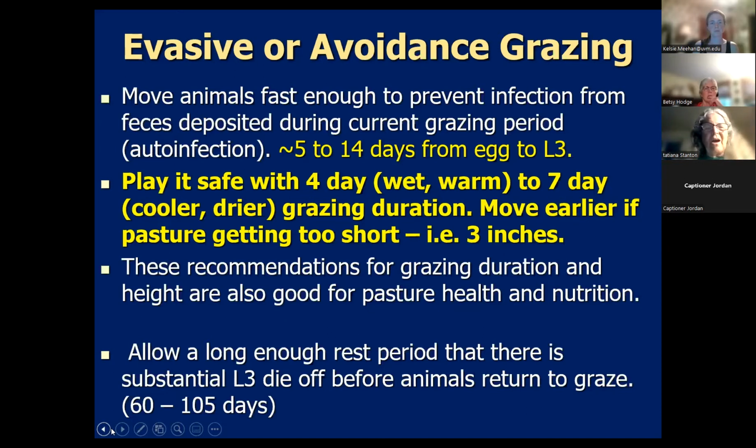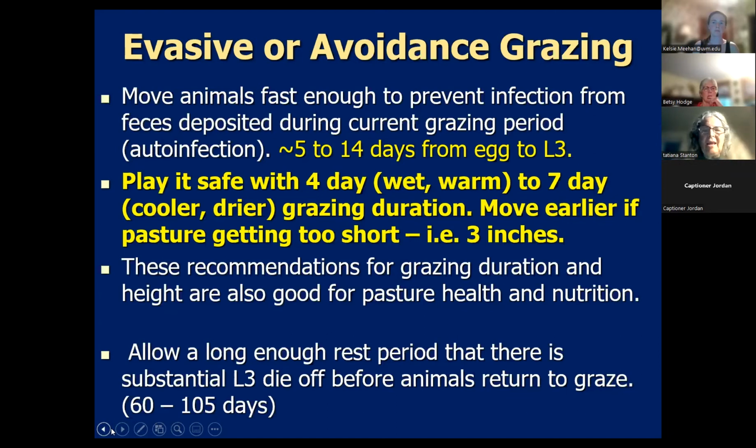So we usually advise farmers to play it safe by moving your animals out of a grazing paddock within about 4 days if it's a wet, warm time of year, to about 7 days in the cooler, drier part of the year. We also say move them earlier if the pasture is getting too short, because remember, those worms are concentrated in the first 2 inches of forage.